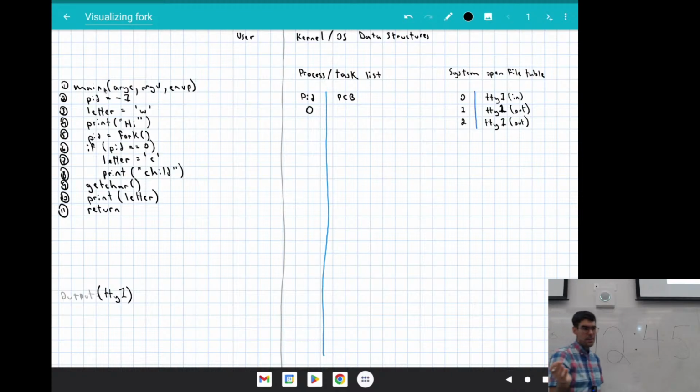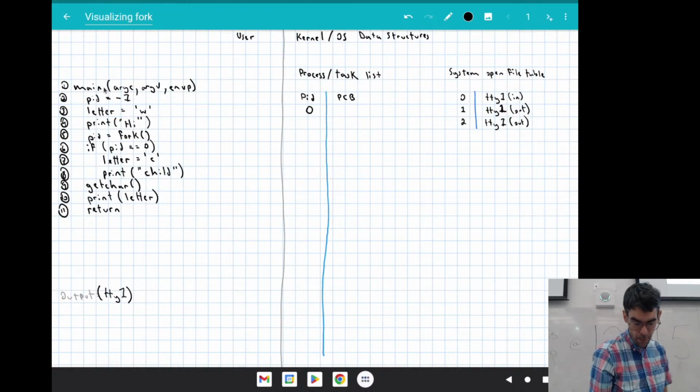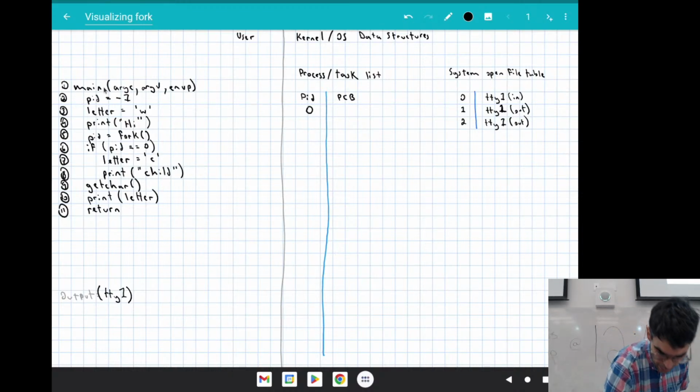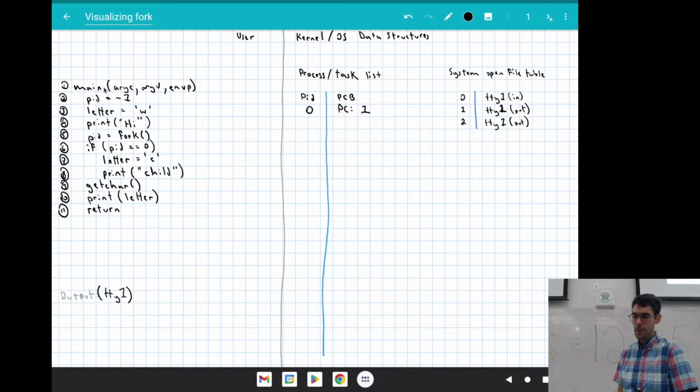So in terms of the stuff that we had seen just a moment ago, that's going to include things like the program counter and the register set for this process right now. And I'm going to say that the program counter here is going to be 1. This is the next instruction that you should execute for this program.